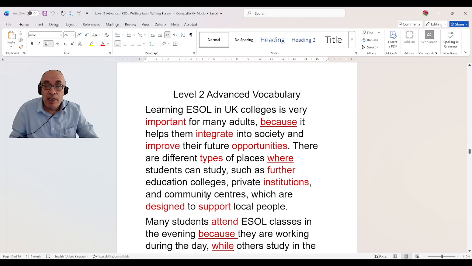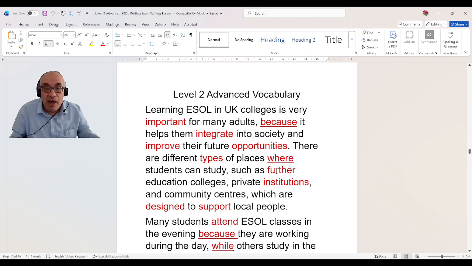Now, advanced vocabulary. Let's move to the advanced vocabulary in this essay. As you can see, I'm using important. This is level 2. All the conjunctions which I underline here in front of you are level 2 conjunctions. So important because integrate into society, it means be part of society or integrate. Again, this is a level 2 word. Improve, opportunities. So this is level 2 vocabulary. I don't use chances, I use opportunities. So this is level 2.